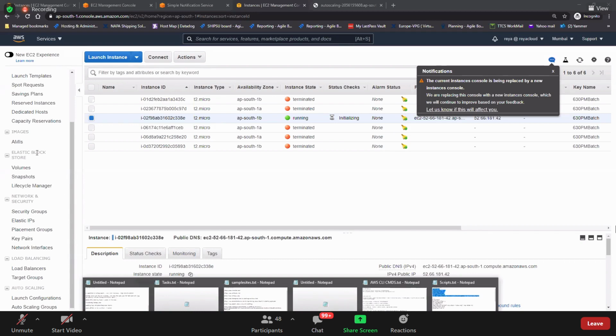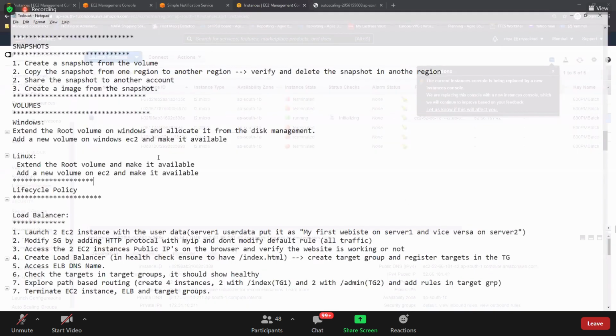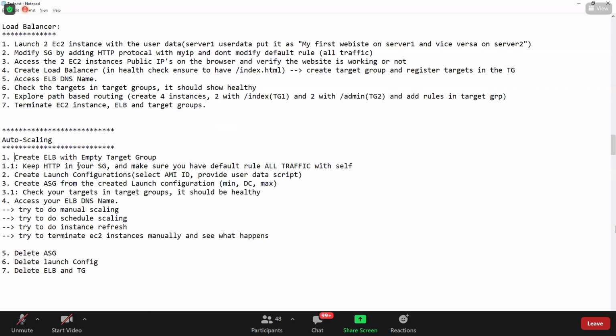Do you see that here? Guys, create an ELB with an empty target group, first thing, and keep HTTP in your security group. Keep this in mind. If you don't have this security rule, your website application will not work. And make sure you have a default rule, all traffic itself. Don't change that. And then create a launch configuration, select an AMI ID, provide a user data script, and create an auto scaling group with minimum, desired and max.